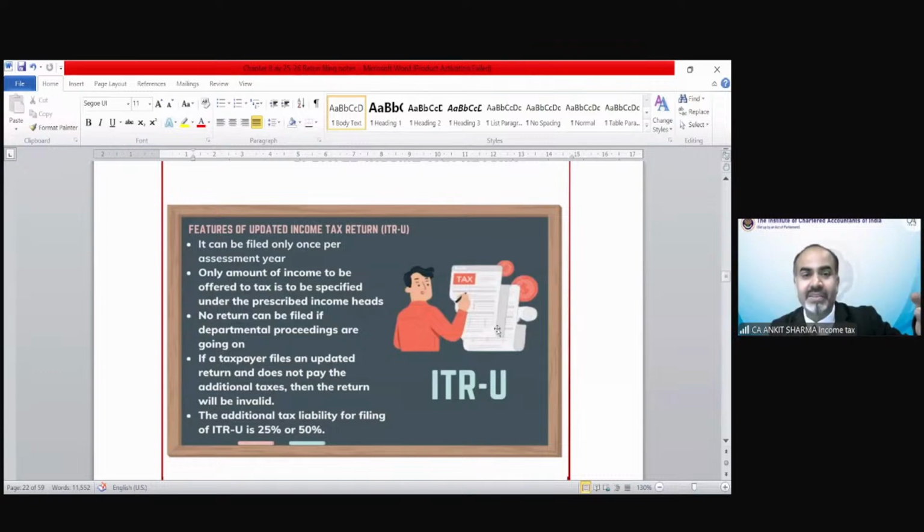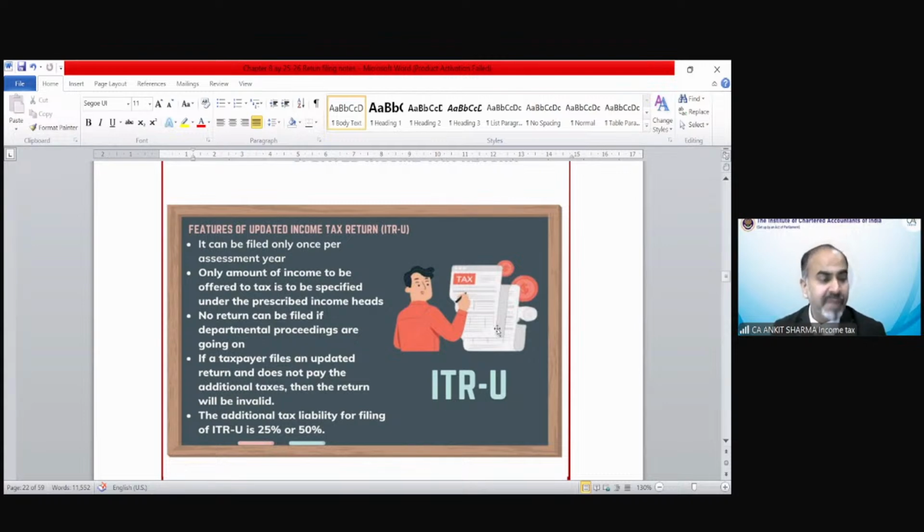Only in this case can you file an updated return. Clear? If you did not file any return, then of course whatever you are offering is additional income for tax purposes. If you have already filed, then you have to show extra income in the updated return. If you did not file any return, then whatever you are showing is of course your extra income which has not been reported earlier.